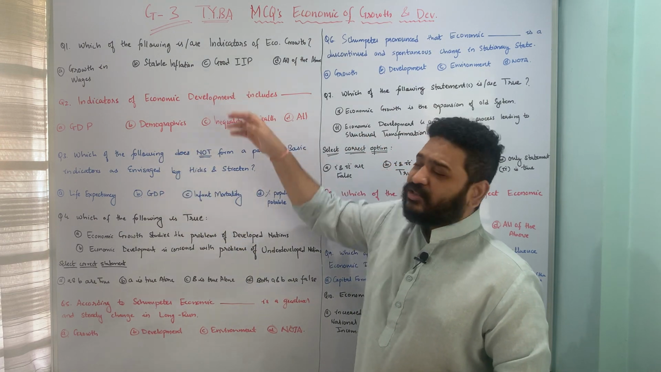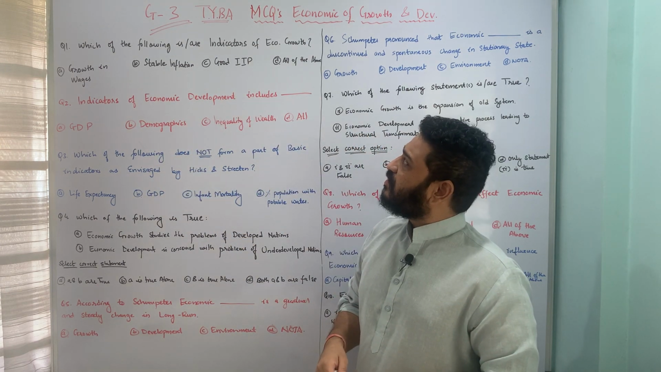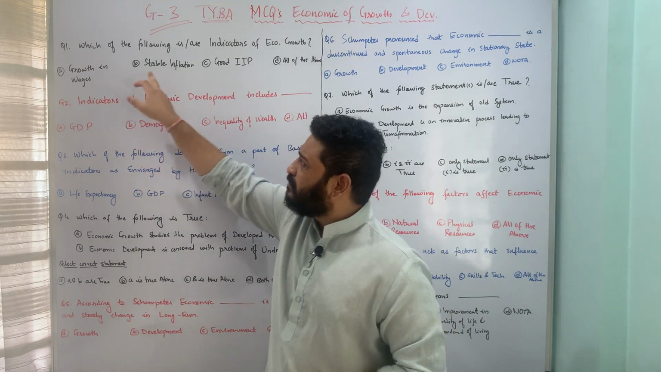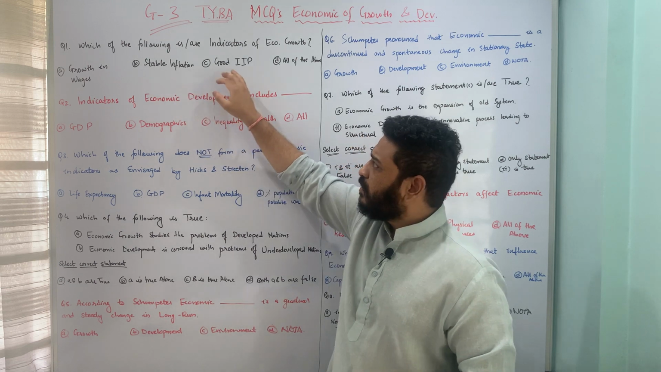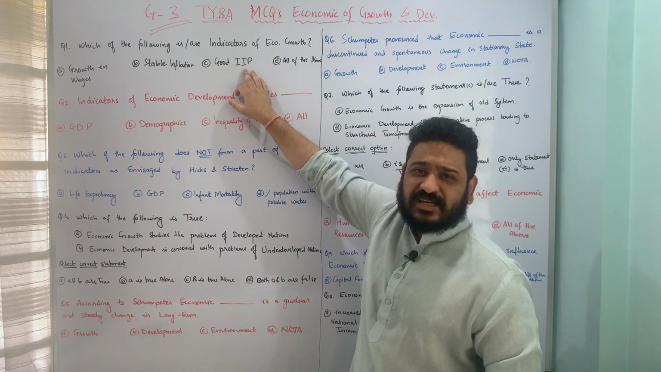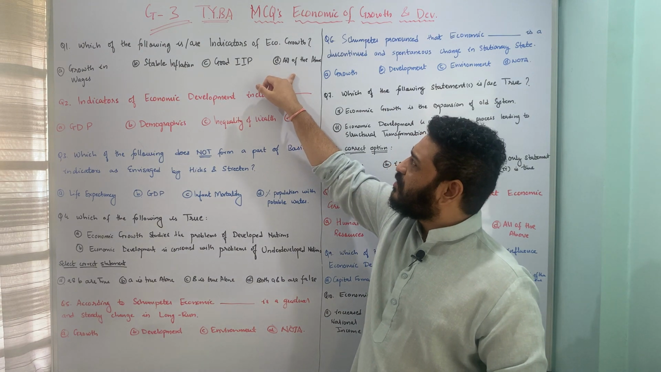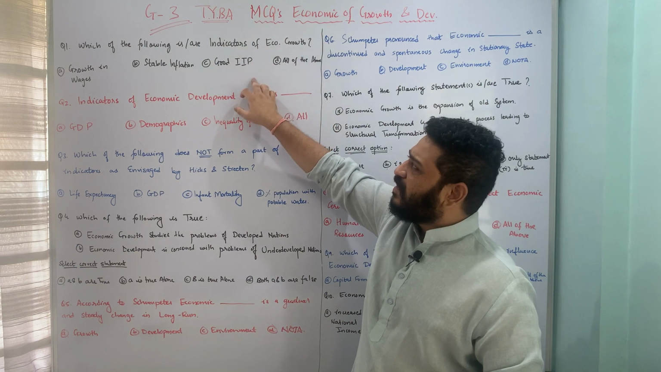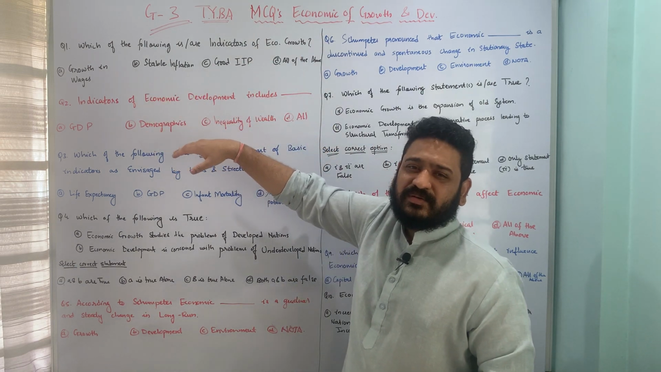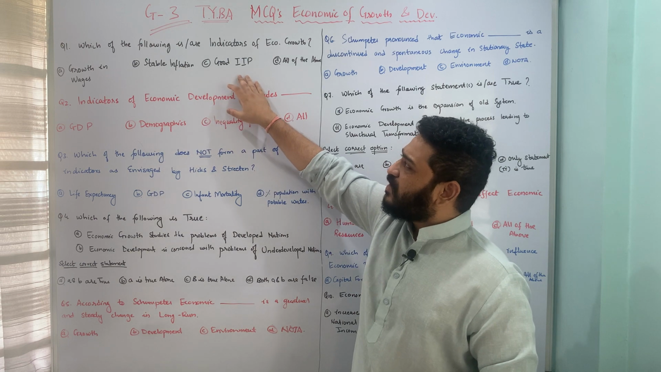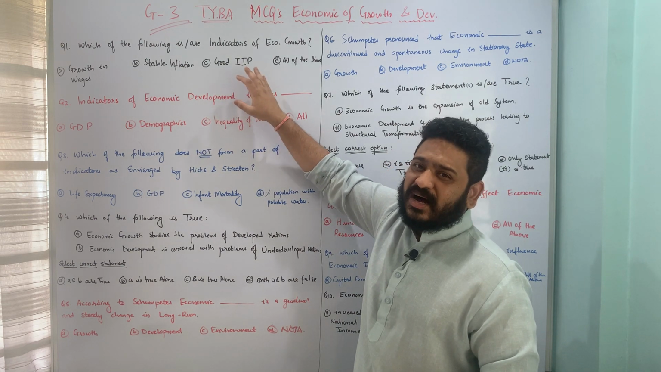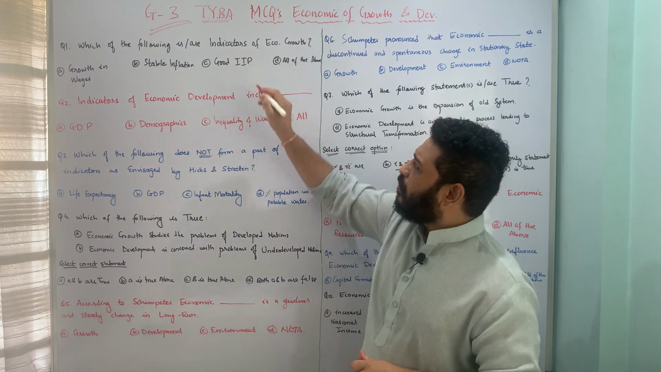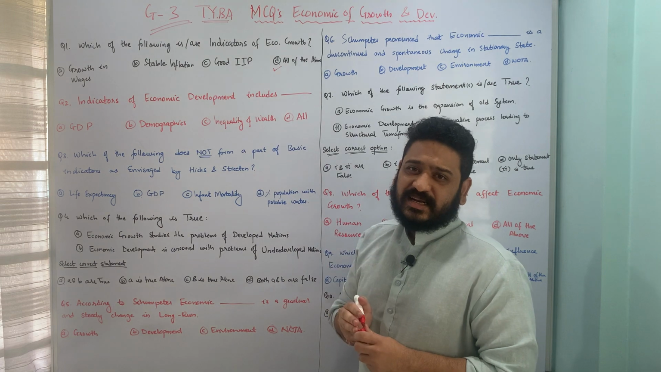The first question is, which of the following are indicators of economic growth? The underlying options are growth in wages, stable inflation, good IIP, that means good index of industrial production numbers, and the last option is all of the above. All these three things, growth in wages, stable inflation, and good index of industrial production numbers, denote good economic growth per se, and therefore option D, all of the above, is the correct answer to this particular question.